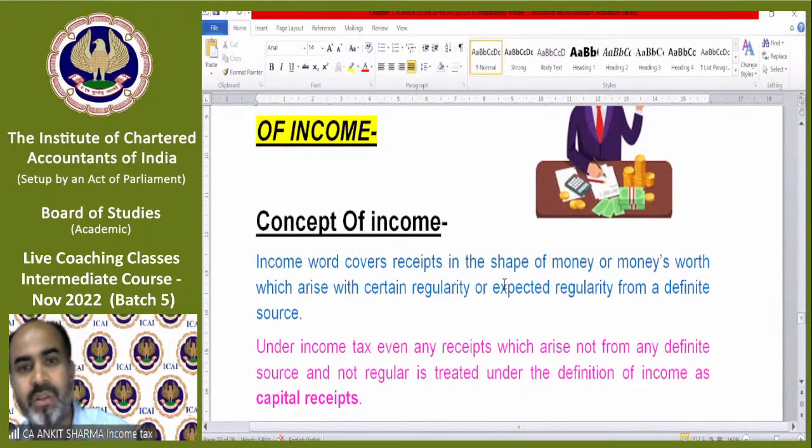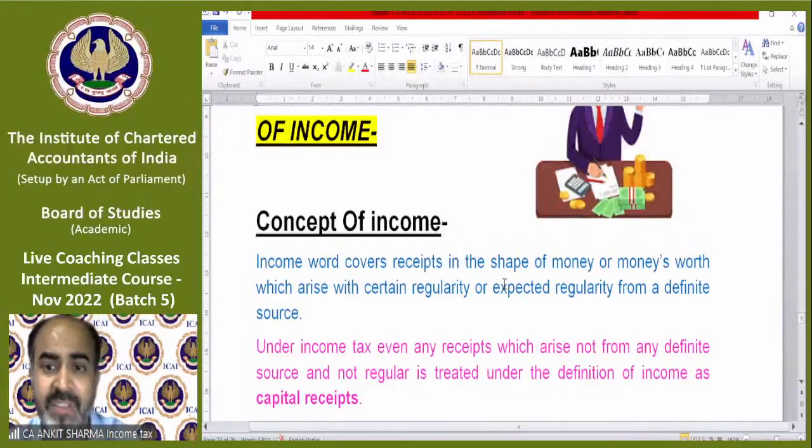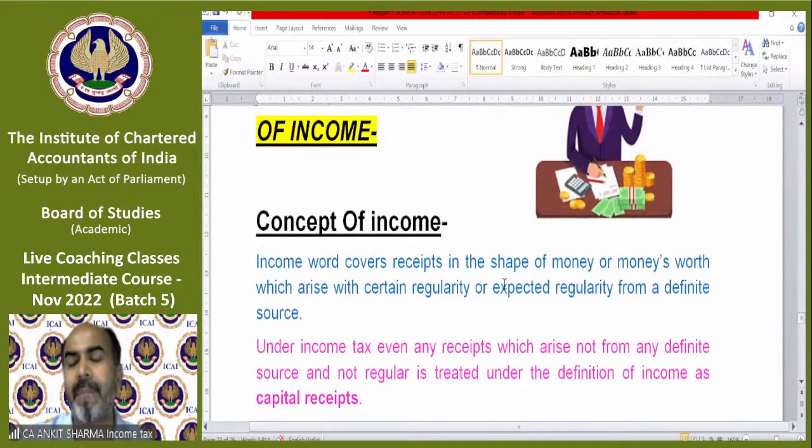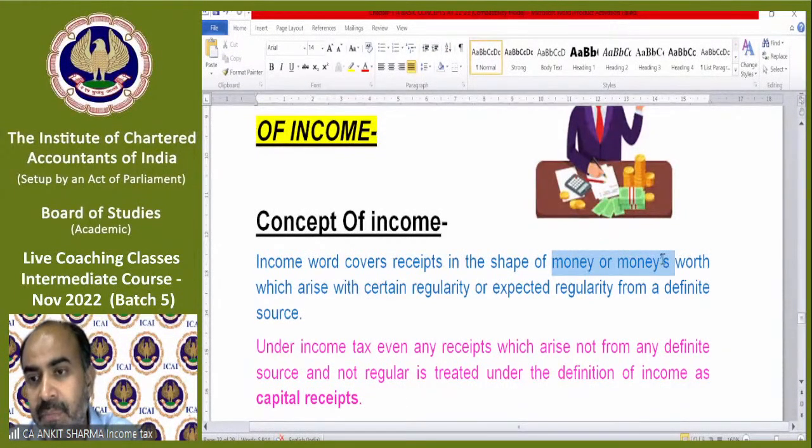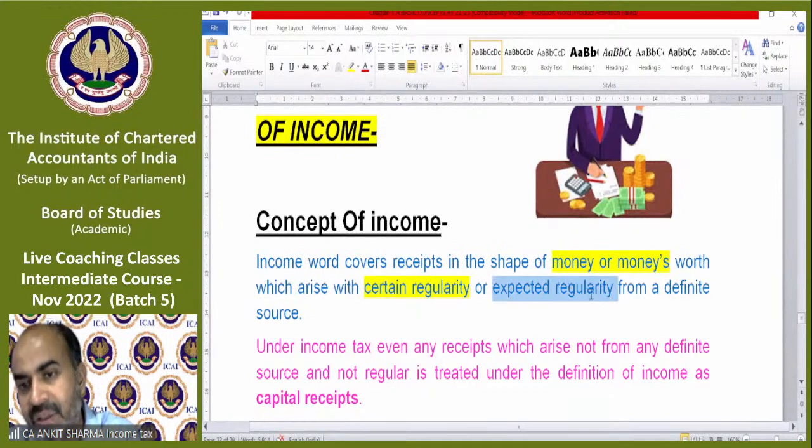Okay. So the income word covers receipt in the shape of money or money's worth. Income includes both revenue income and capital income. But the basic definition says income might be in money or money's worth. It can be monetary or non-monetary, which arises with certain regularity. There must be some regularity, like you are getting salary on a regular basis, or you're doing business, then you are earning income on a regular basis, or expected regularity.